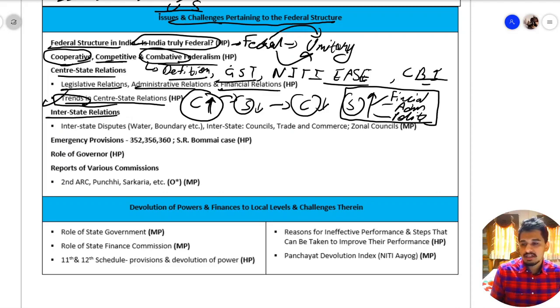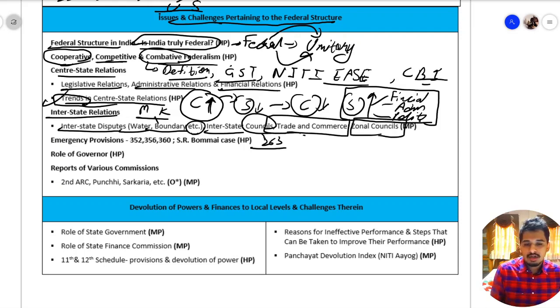Then we have interstate relations. In this, you should know about interstate disputes: the various water disputes, the boundary dispute between Maharashtra and Karnataka for the Belgaum region, and other disputes. Then we have interstate councils. In this, we have Article 263. Then we have interstate trade and commerce and the zonal councils, which have been formed under the State Reorganization Act 1956.